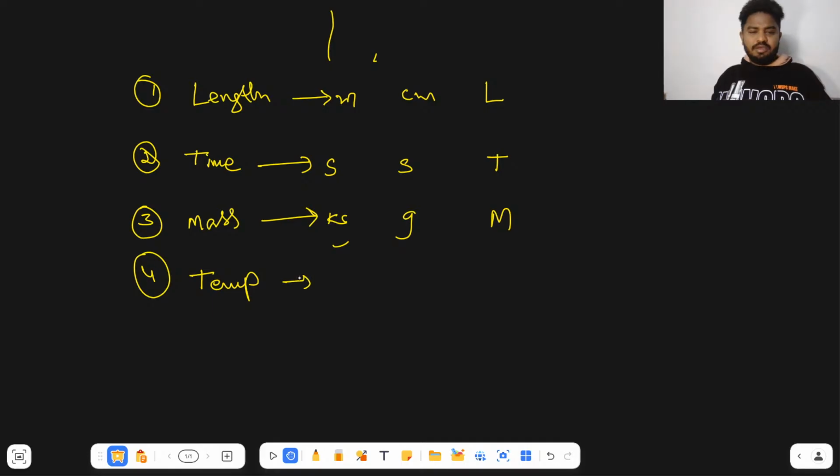Here the SI unit is kelvin, and the dimensional formula is theta. Next, the fifth one, current.